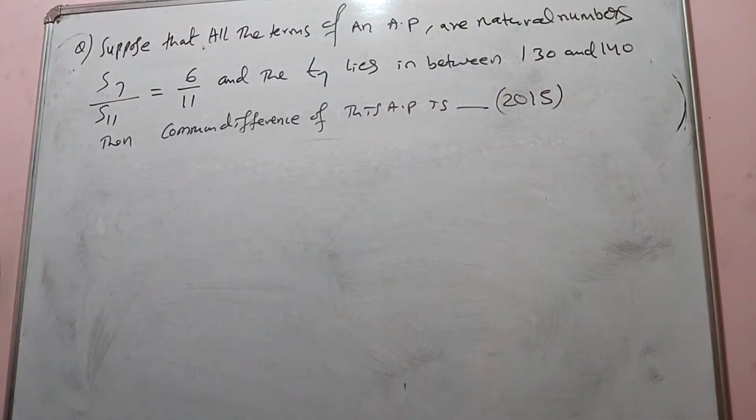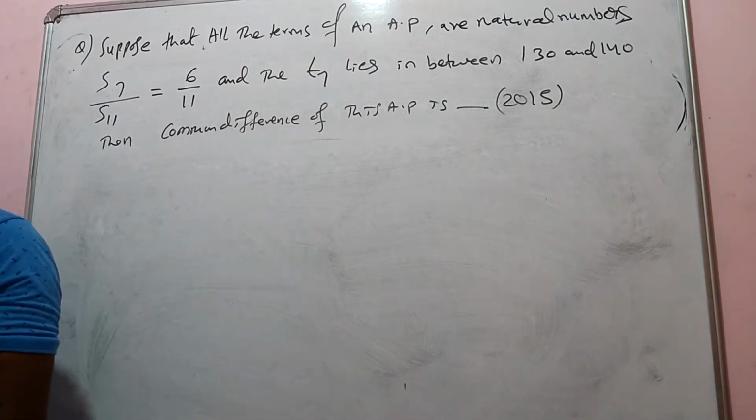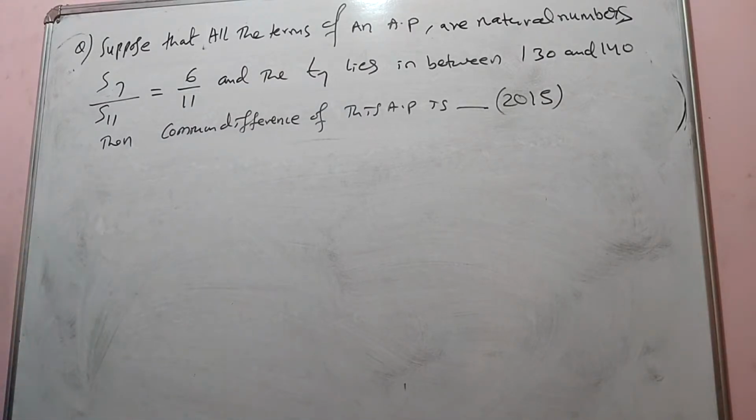So dear students, let us discuss this question in detail. This is the last question for today's lecture, and tomorrow we will start the properties of arithmetic progression. Here, suppose all the terms of an AP are natural numbers. S7 by S11 is 6 by 11. The seventh term lies between 130 and 140. Then it asks for the common difference of this AP. Can anybody tell me the answer? Are you able to tell the answer?